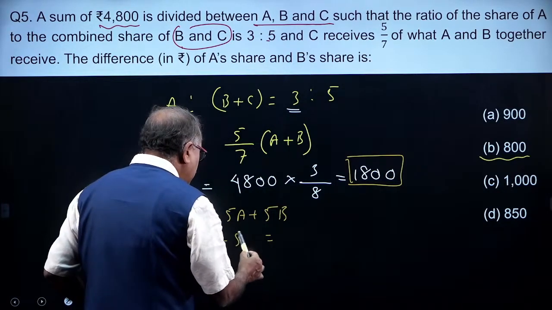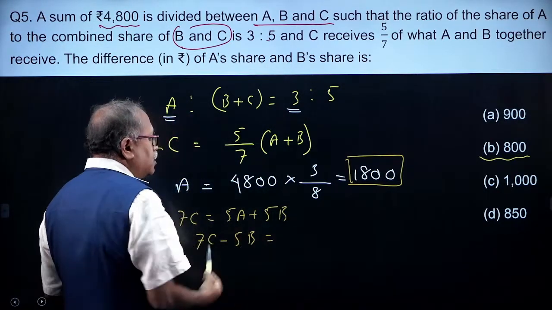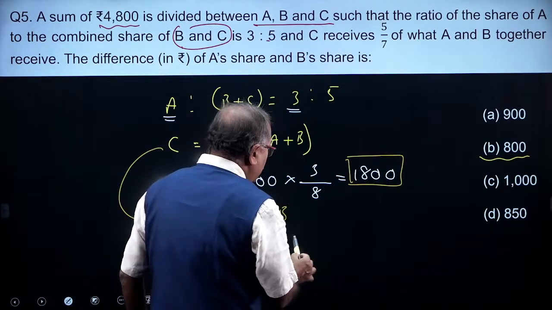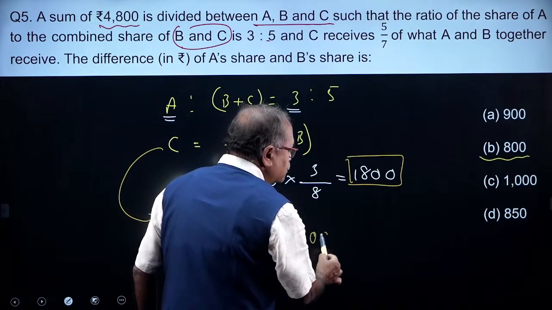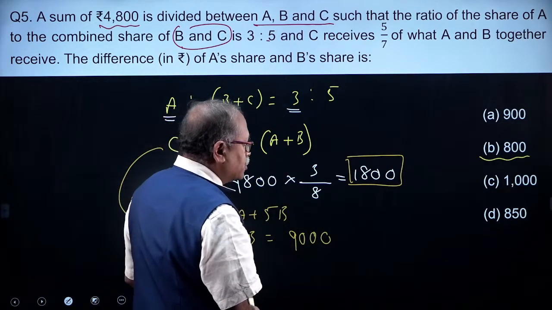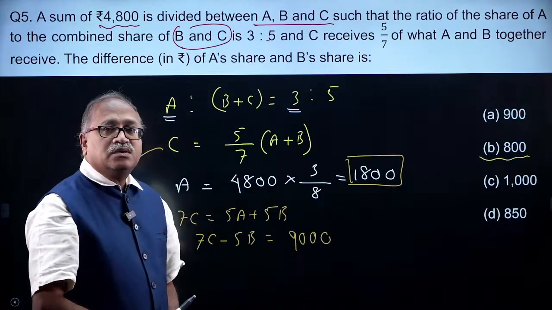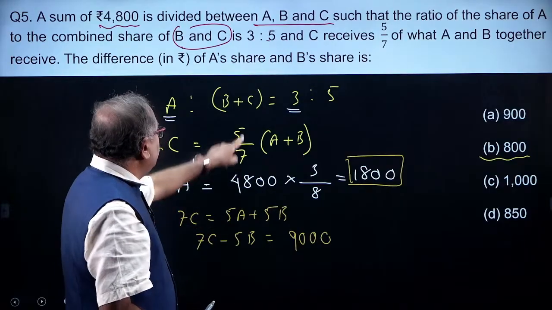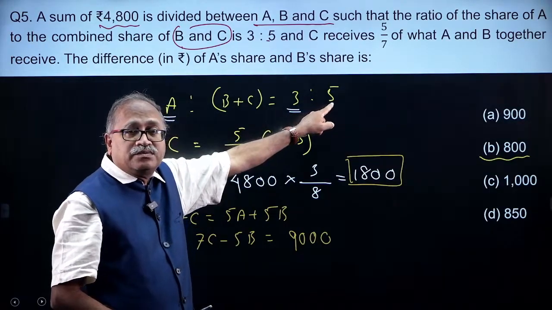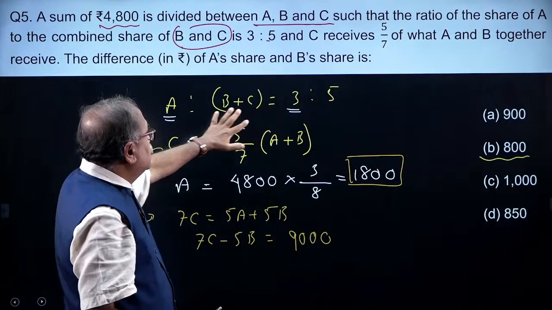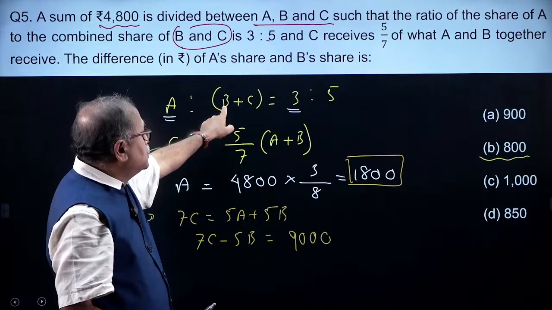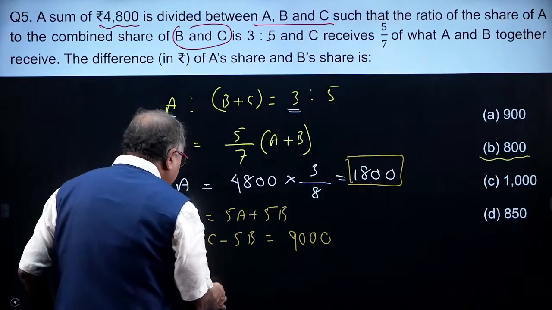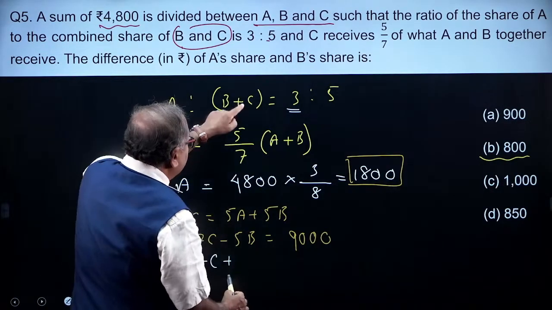Why am I doing this 5B? Because I know the A value. And what is 5A? 5A is nothing but 9000. That's what we are talking of. Now what is C plus B? So here C plus B is the 5 parts. Am I right, my dear friends? So can I make this as 7C plus 7B? So it will match over here. So I am writing over here the 7C plus 7B.